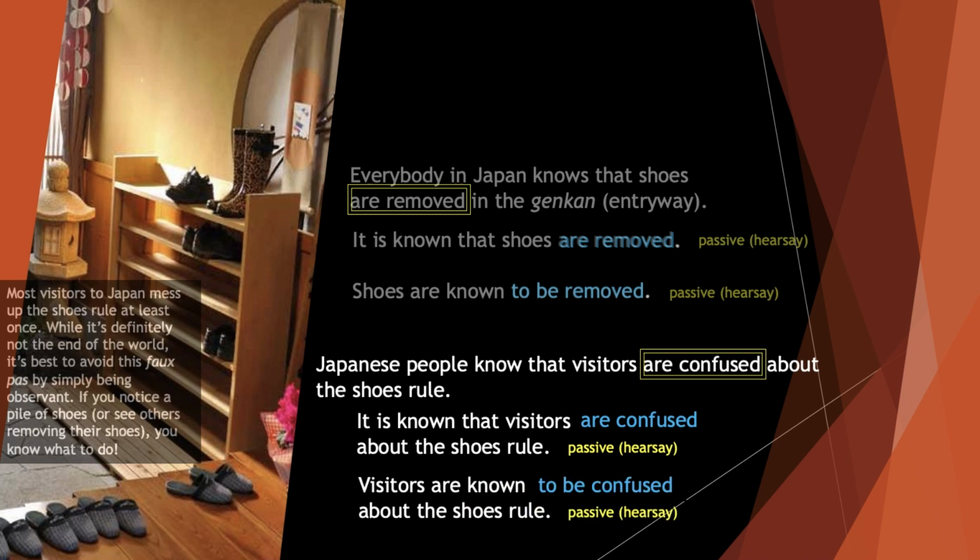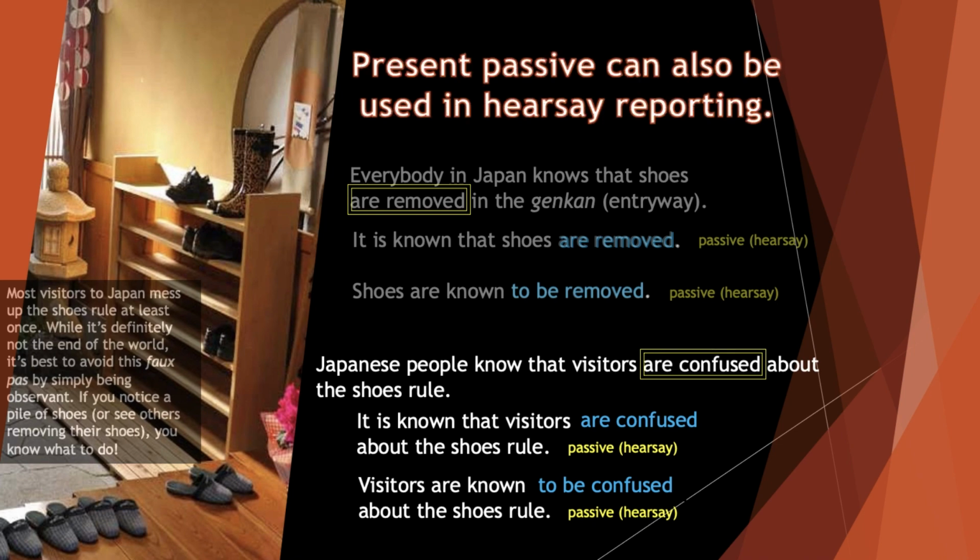So as we can see from the examples here, we can use present simple passive in the form of "it is" verb 3 or "to be" verb 3 in hearsay reporting, okay? The same pattern here. So notice, present simple passive can also be used in hearsay reporting.